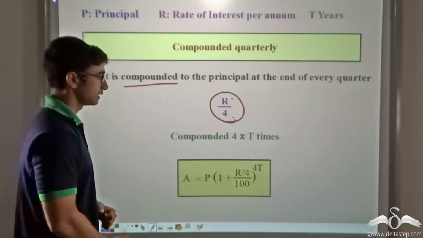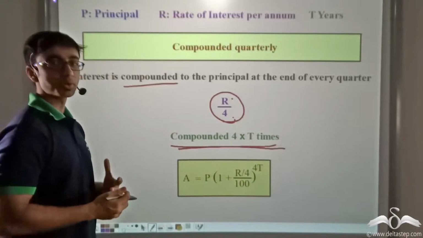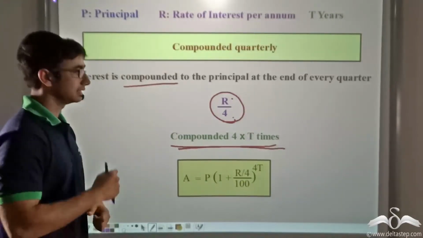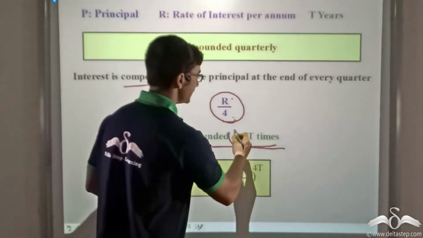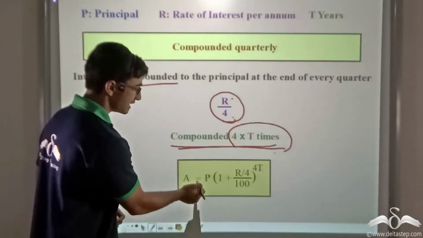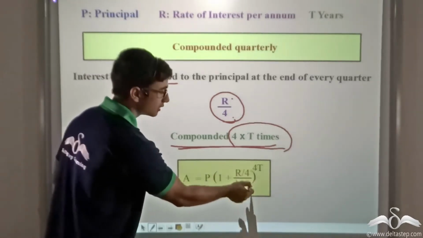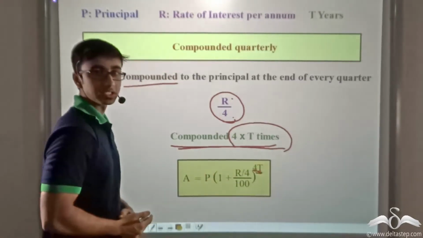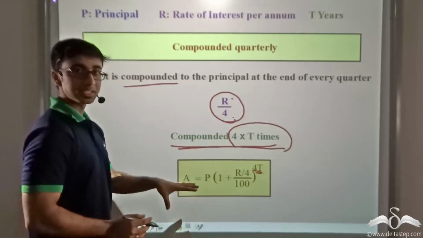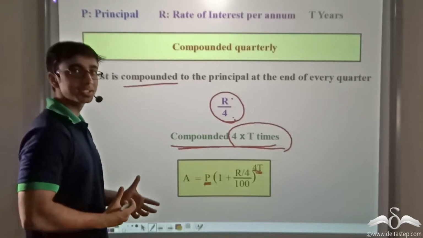So r is the rate that has been given to us, divided by 4 because it is being considered for every quarter. And as we can see, if the amount of money is compounded 4 times in 1 year, then it will be compounded 4t times in t years, and the formula will be A equals P into (1 plus R by 4 by 100) to the power of 4t. So this will give us the amount if the principal is compounded quarterly.